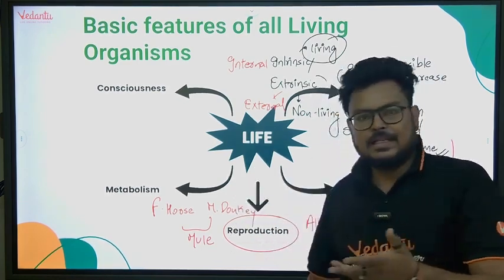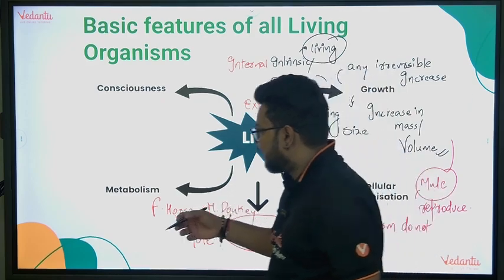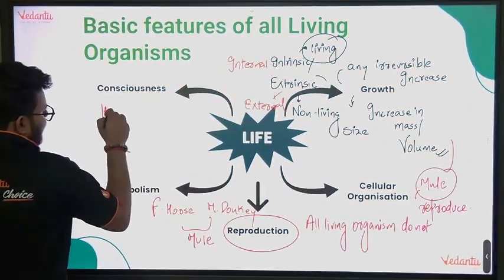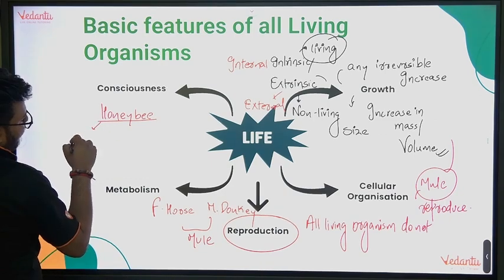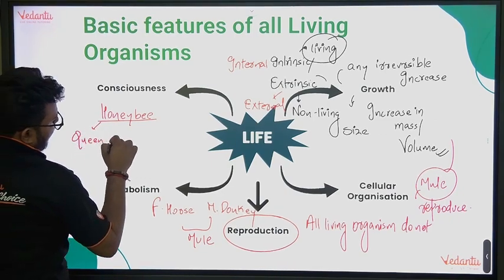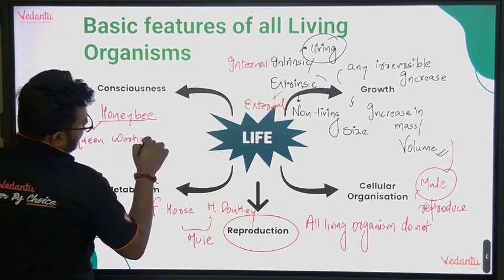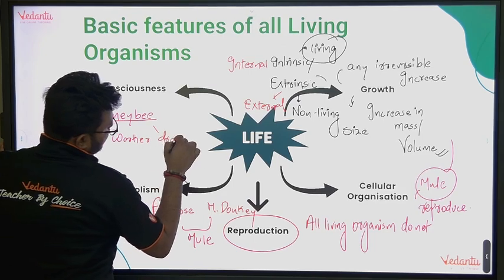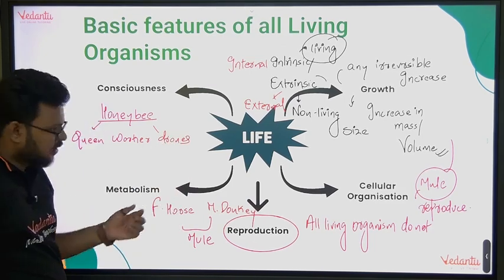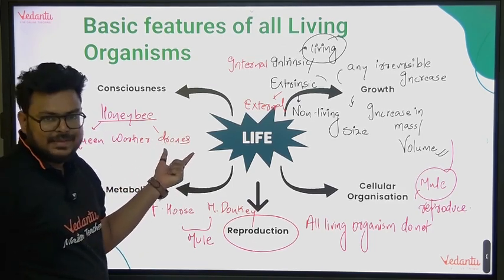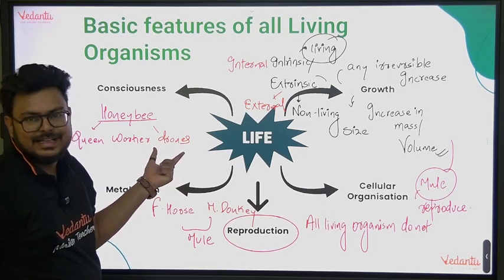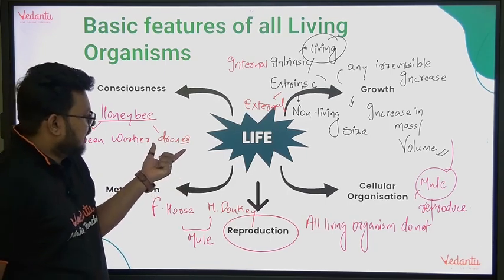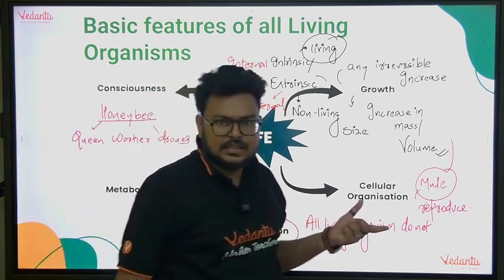If we come to one more example, you can take the example of honeybees. In case of honeybee, we have three categories. We have queens, we have workers, and we have drones. Drones, they are formed by parthenogenesis, and they do not form gametes, or they cannot reproduce, right?